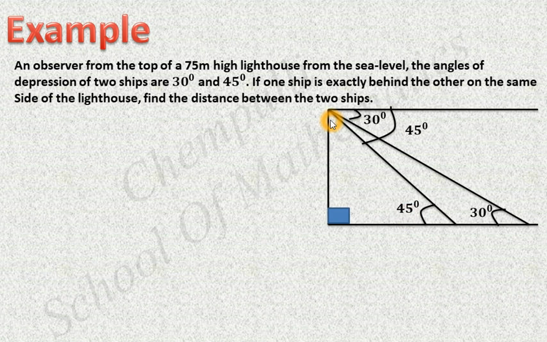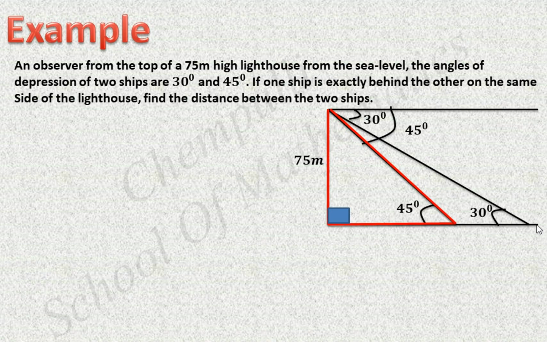Then another thing also given here, the height of the lighthouse. What is that height? Height is 75 meter. We can mark that part also. Okay, now we marked all given parts. Then next we can consider this right angle triangle, that is this small right angle triangle. In this small right angle triangle, we have to find the distance between these two ships.